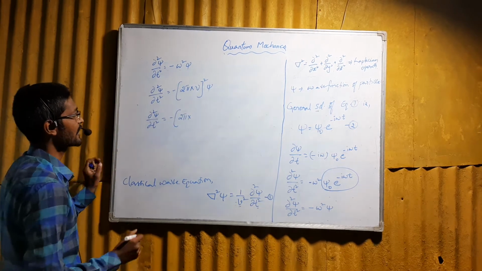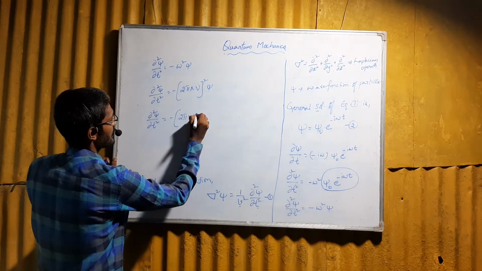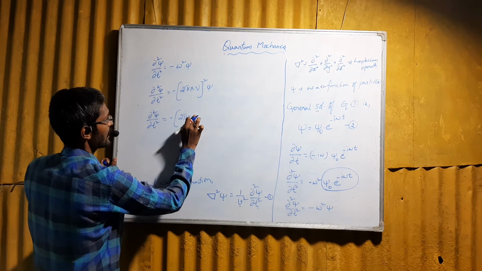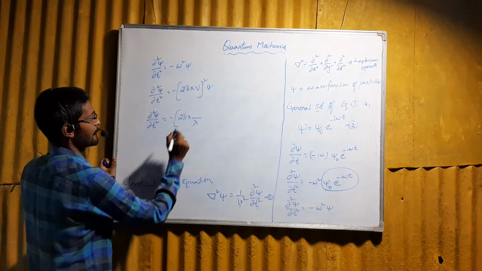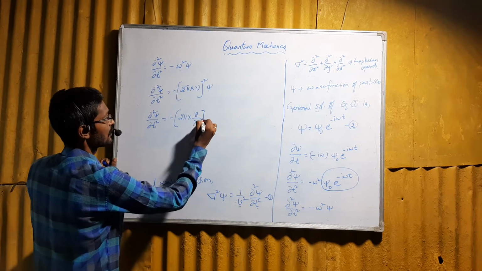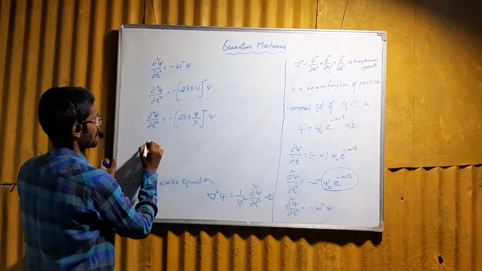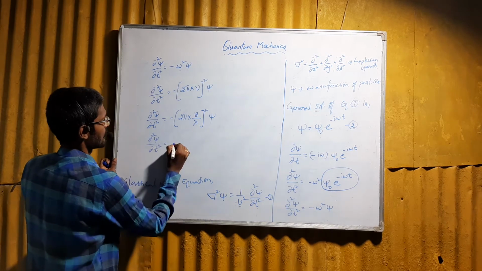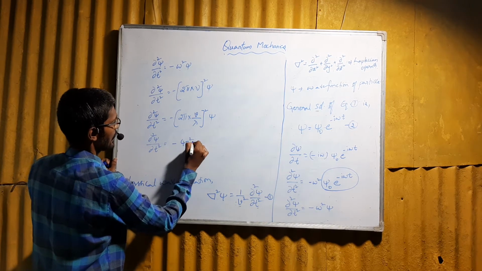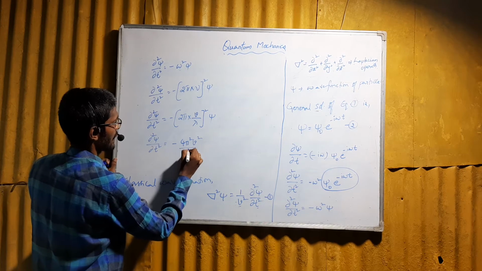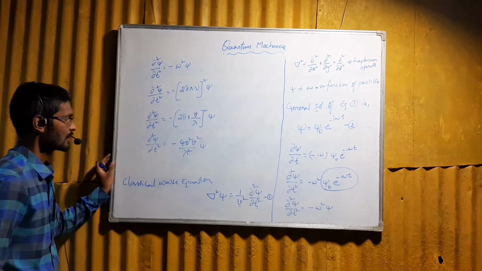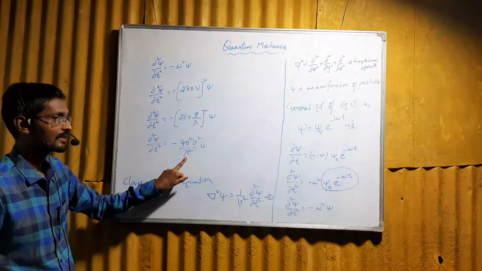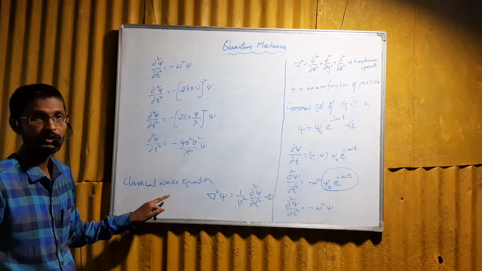The frequency can be written in terms of wavelength as c by λ, where c means velocity. Here we consider a particle, therefore the velocity of the particle can be given as v. So squaring, we get ∂²ψ/∂t² = −4π²v²/λ² ψ. Now this λ represents the wavelength of the particle.